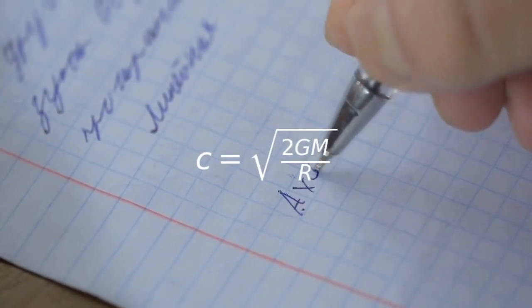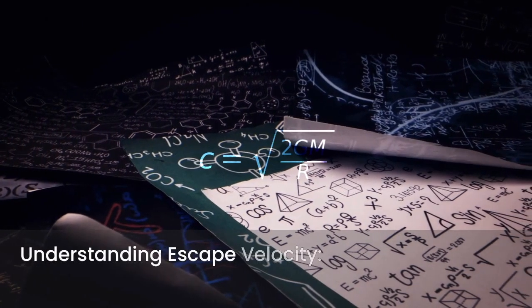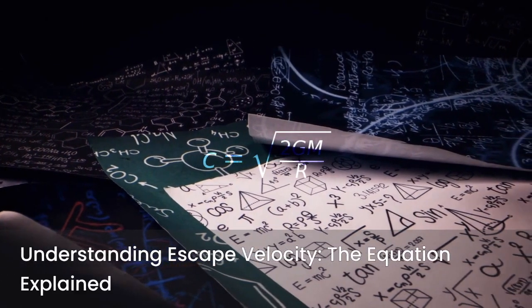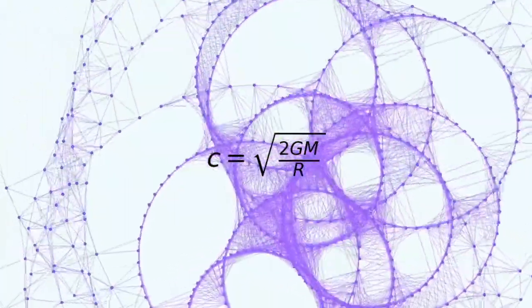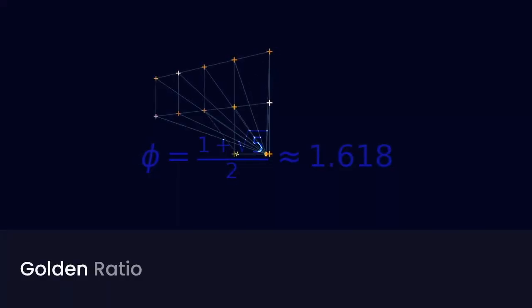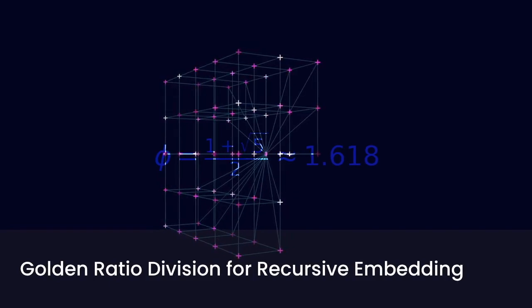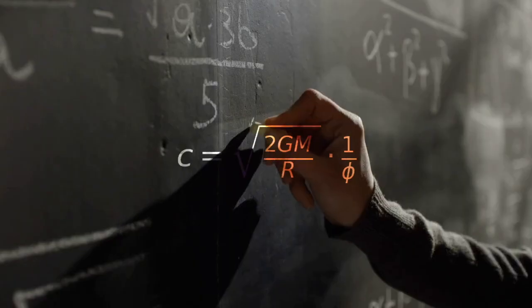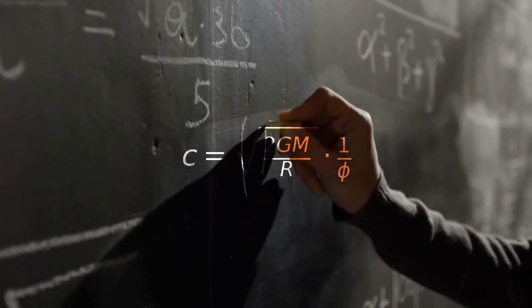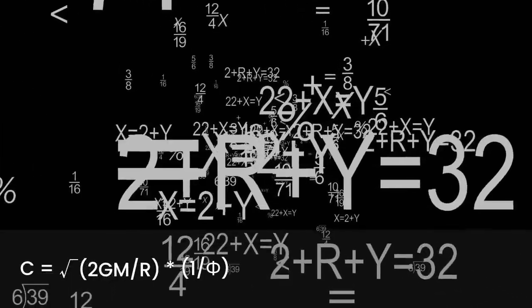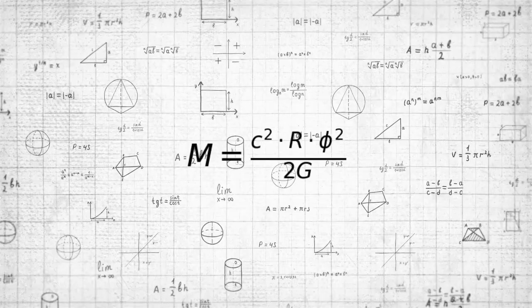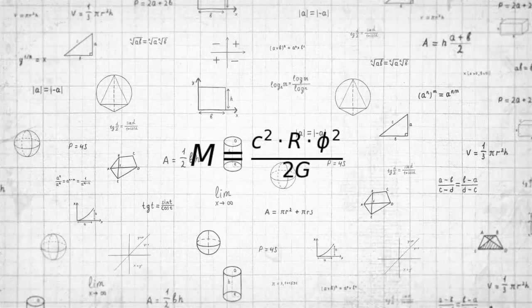This gives the standard expression: c equals the square root of 2GM divided by r. However, because the spatial structure is not smooth but fractal, we apply a correction, dividing by the golden ratio to account for recursive embedding. Thus, the corrected formula becomes c equals the square root of 2GM divided by r multiplied by 1 over phi. Now we define the mass M in terms of the same constants.